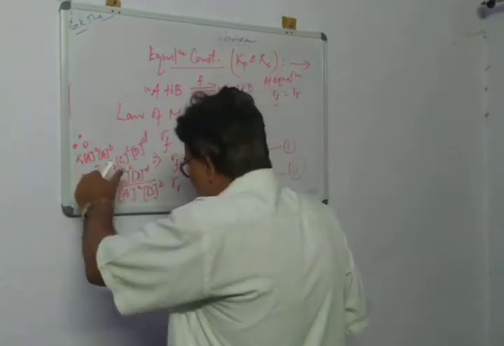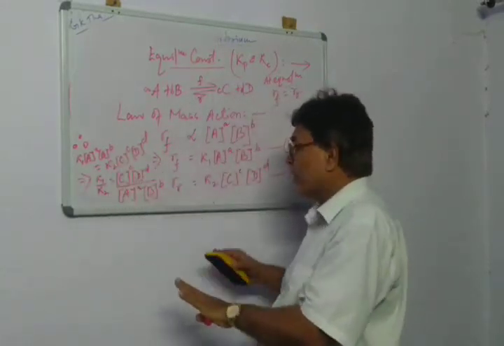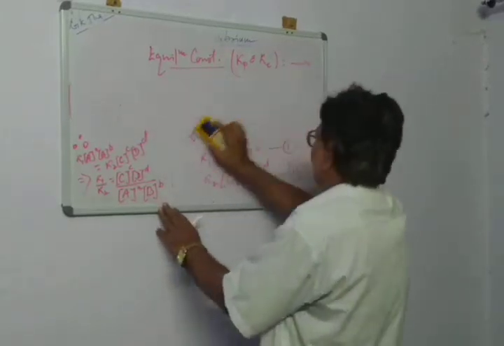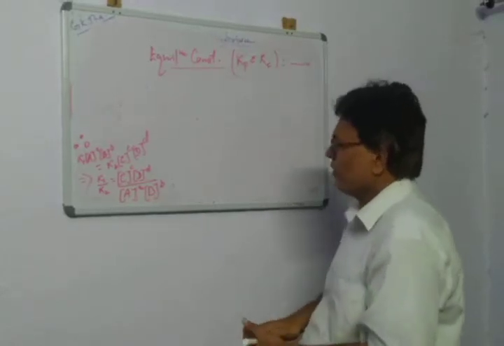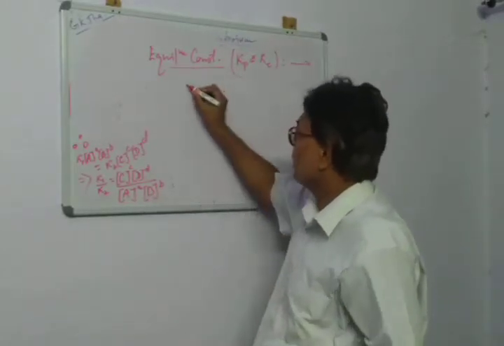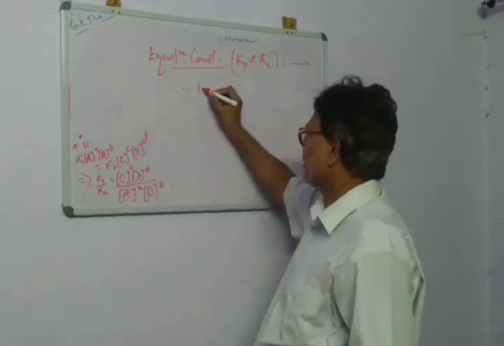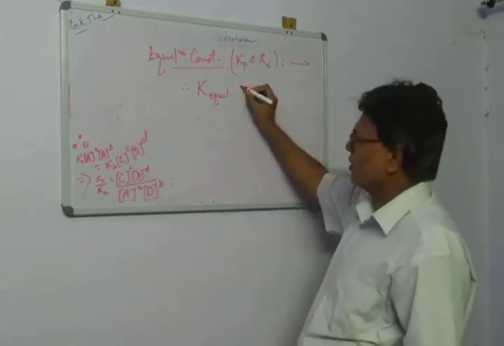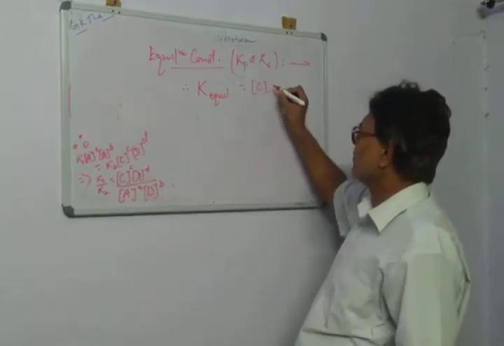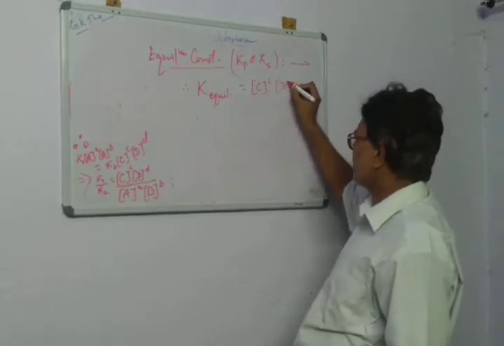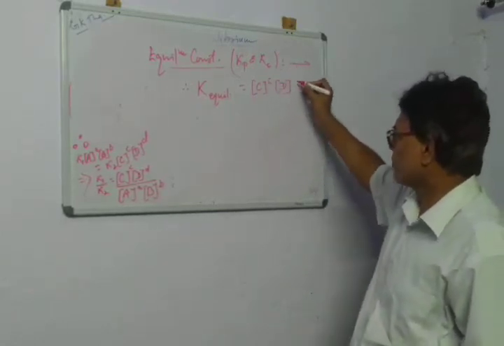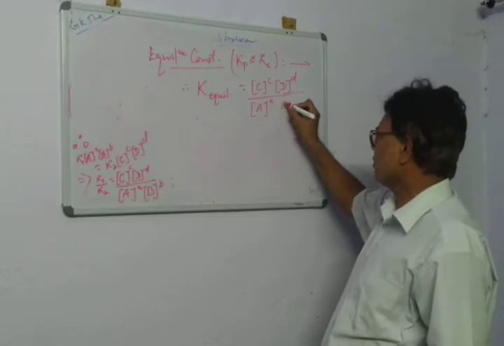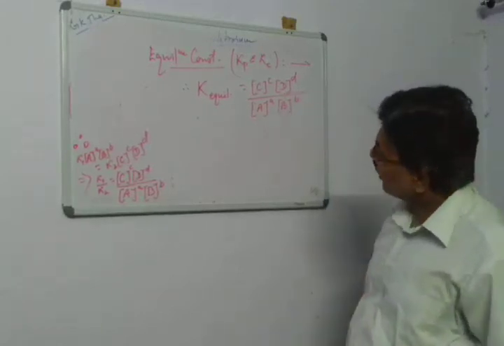So this quotient, the ratio K1 by K2, will be known as the equilibrium constant. So finally we have K1 by K2 as K, the equilibrium constant, equal to [C]^c [D]^d divided by [A]^a [B]^b.